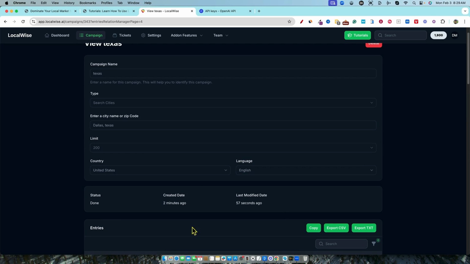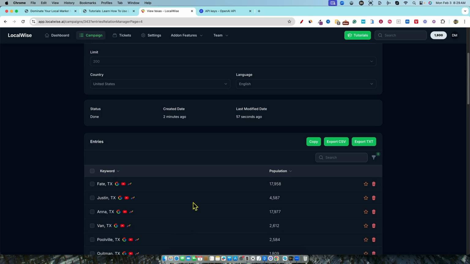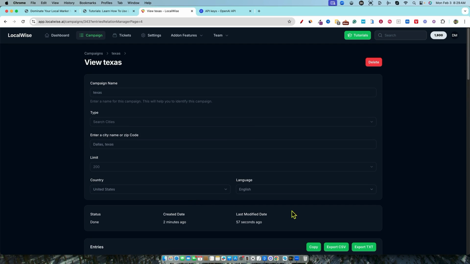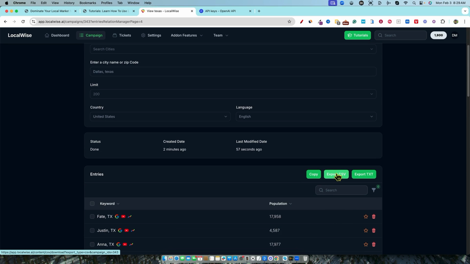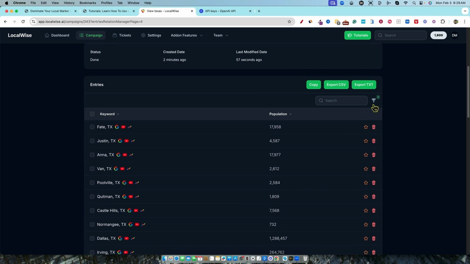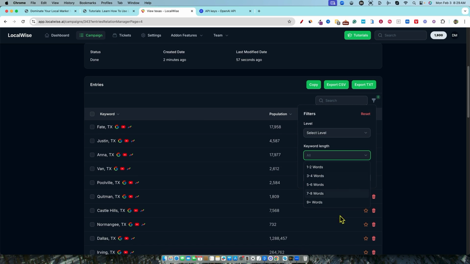So that's really cool. It's going to give us all the cities and all the population. And then what we can do is, you can copy, you can export the whole thing. You can export as a text file as well. Here's where that filter is. Now I believe we can actually filter it by level, we can filter it by keyword length right over here, and then we can filter it by favorites.